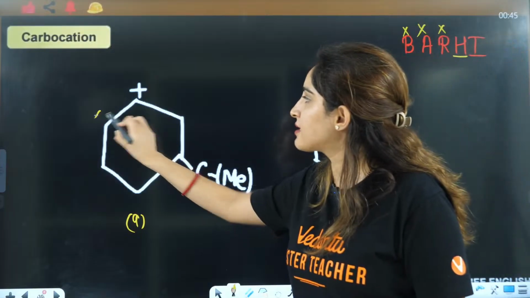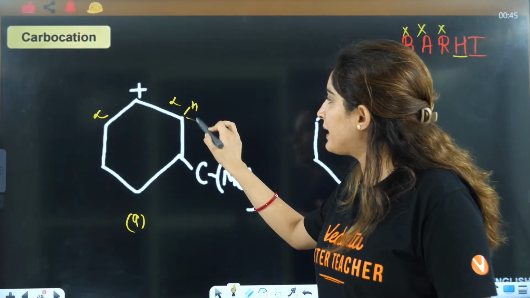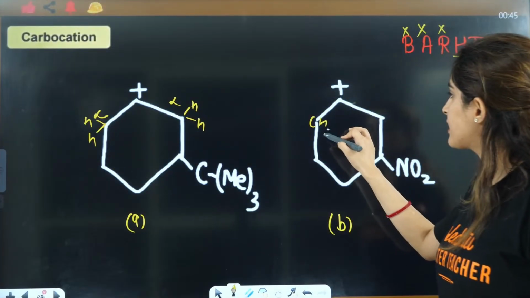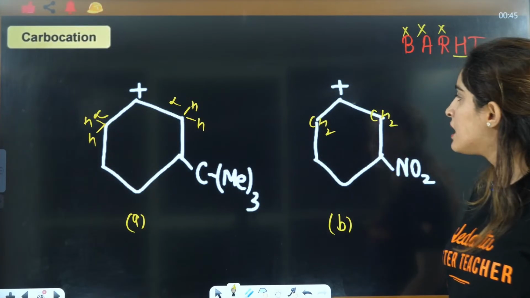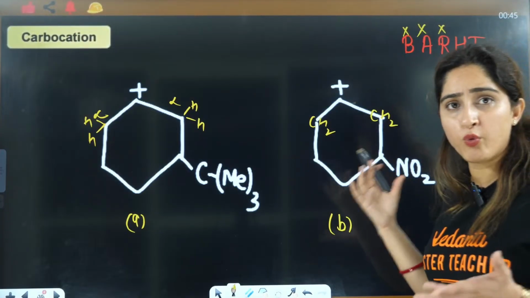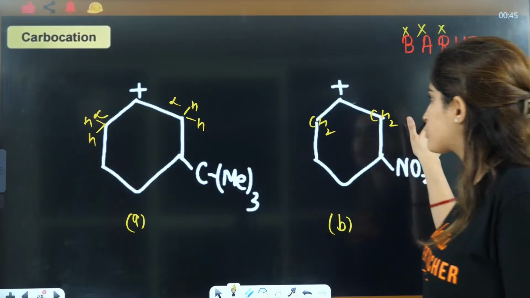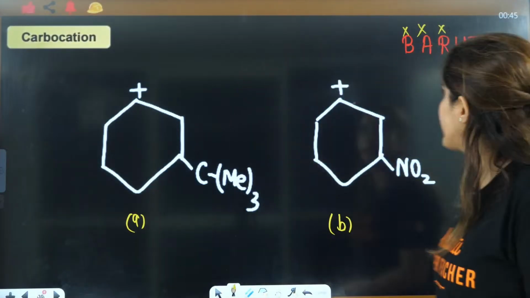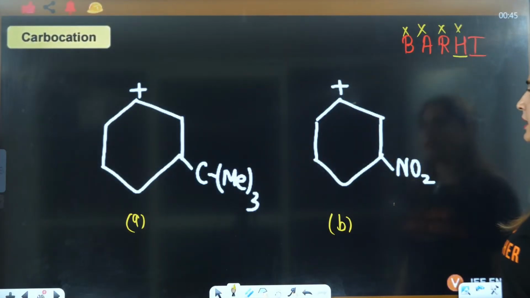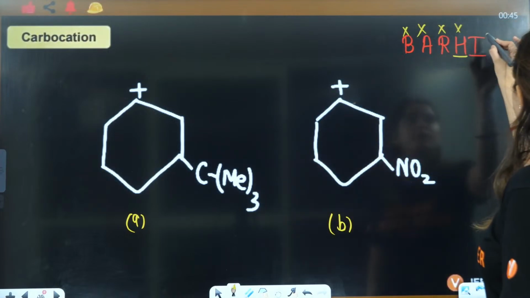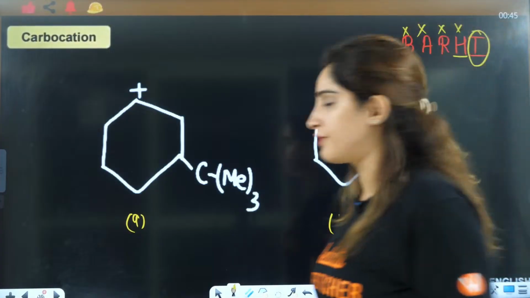If you say this is alpha, to complete the tetravalency, here you will have 2 hydrogen, this will be CH2, this will be CH2. So 4 hyperconjugating both have, so we can't predict which is more stable based on hyperconjugation. So the rest, we are left with inductive, right?